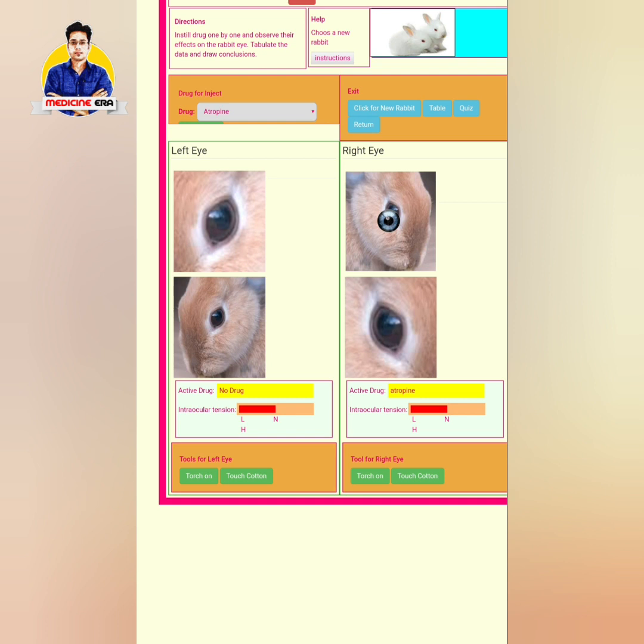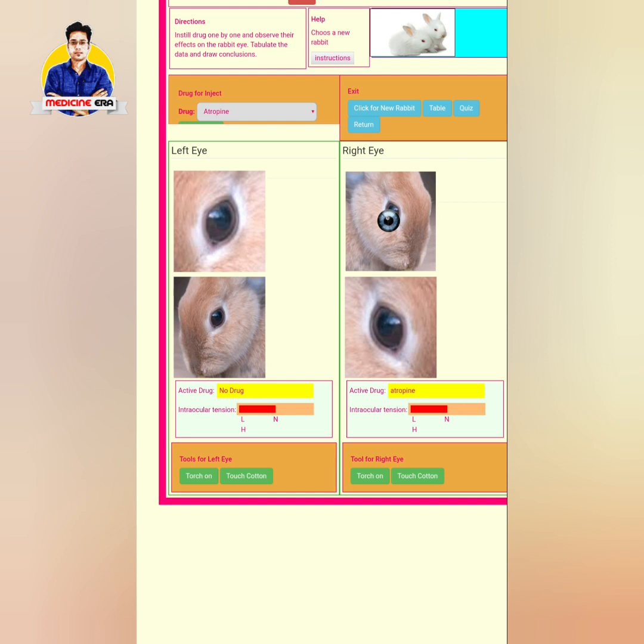Atropine shows the opposite effect to the cholinergic drug physostigmine, so the diameter of the pupil is increased. In different types of cataract surgeries, atropine sulfate injection is used because it increases the diameter of the pupil, so the surgery will run in a smooth way. So this is the main difference.